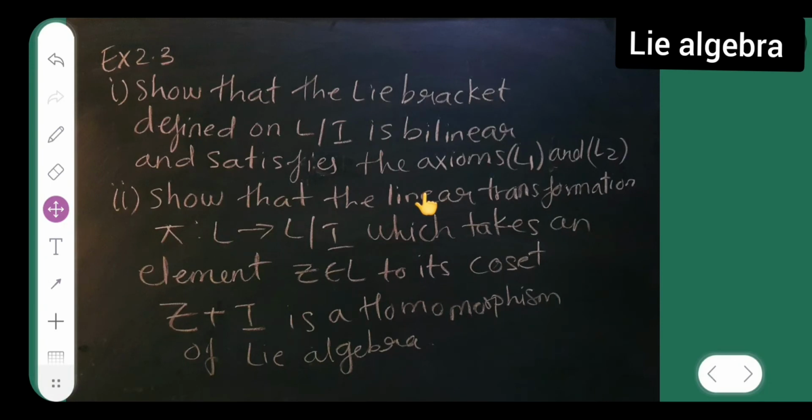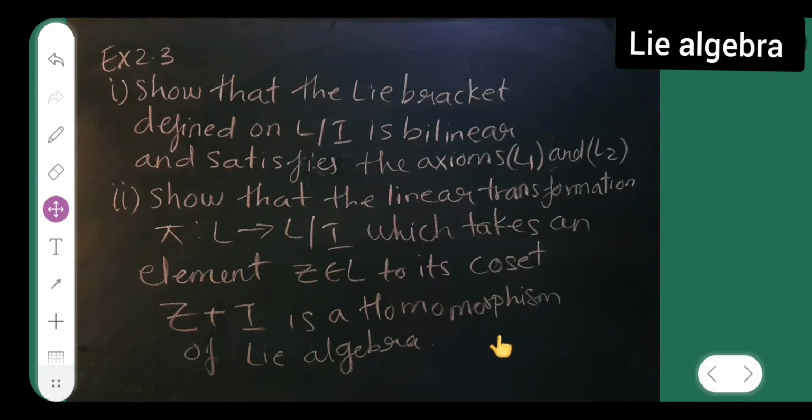So now this is the exercise 2.3 problem. This first one you all do, the second one I will be doing. The first one is: show that the Lie bracket defined on L by I is bilinear and satisfies the axioms L1 and L2. Now what is L1? It is alternativity, and L2 is the Jacobi identity. The second is: show that the linear transformation pi from L to L by I, which takes an element Z belonging to L to its coset Z plus I, is a homomorphism of Lie algebras.